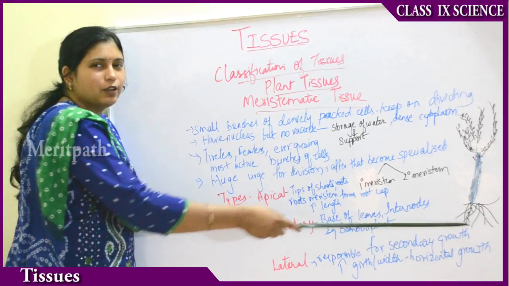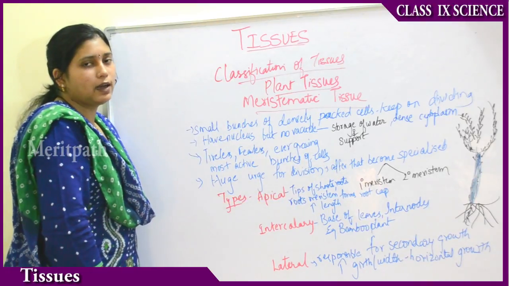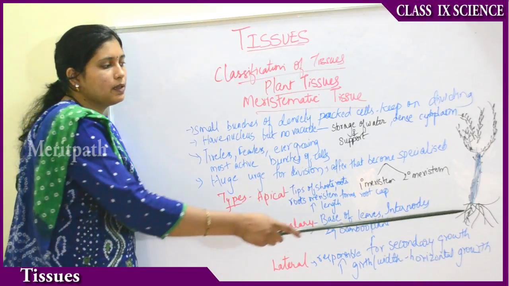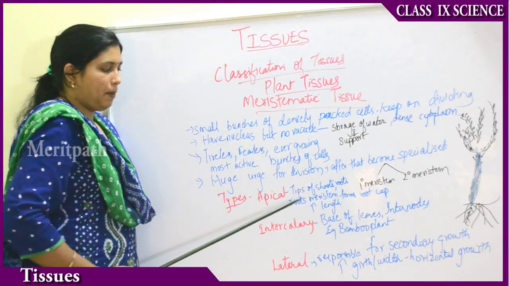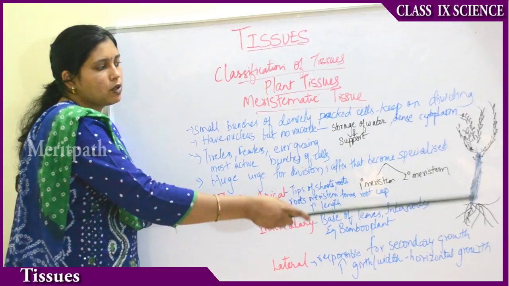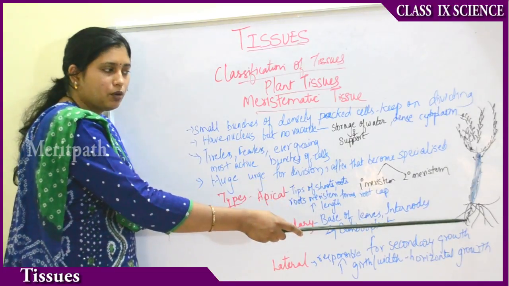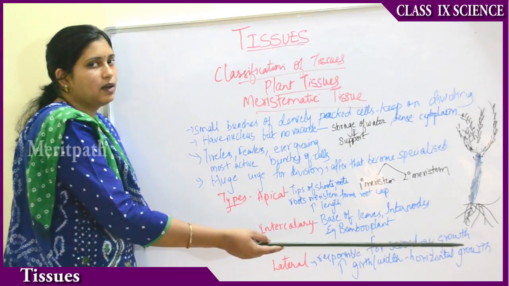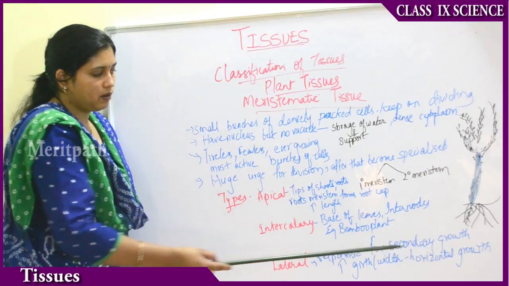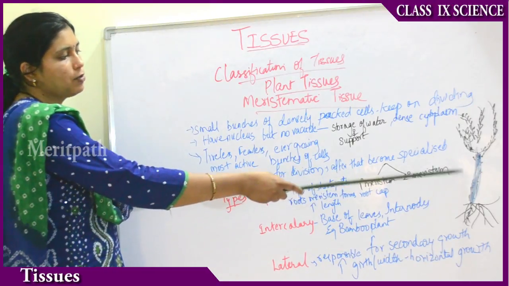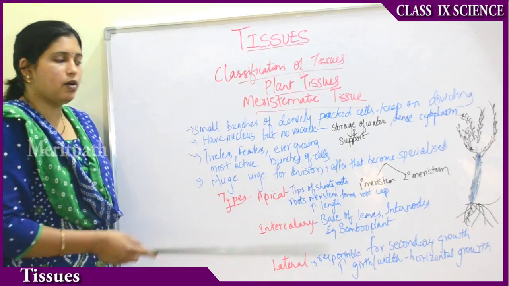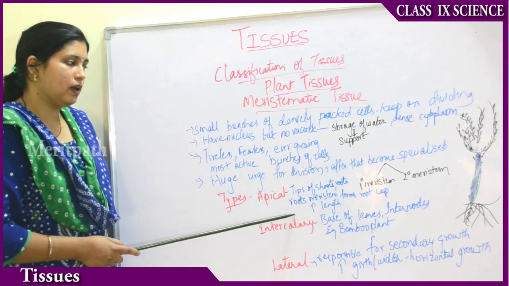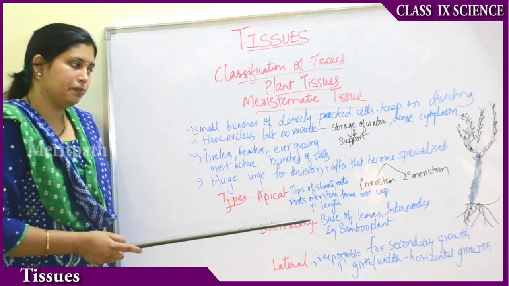When they go down into the soil, they make their hands dirty, right? They touch the soil, so they develop something called a root cap over it. Then it is responsible for primary growth, that is vertical growth, either upwards or downwards. So that is about apical meristem. It is a primary meristem.